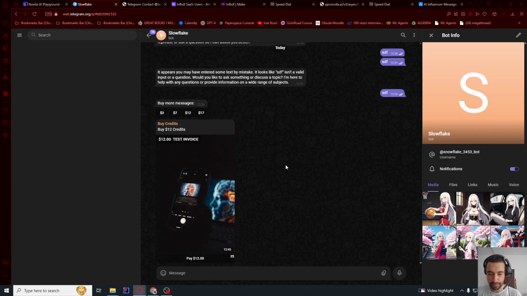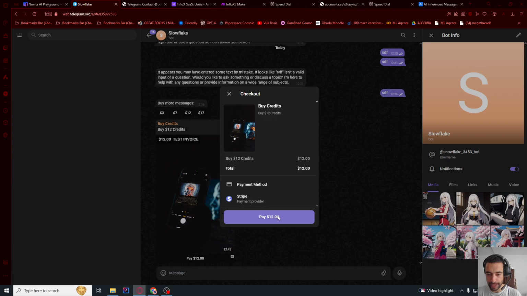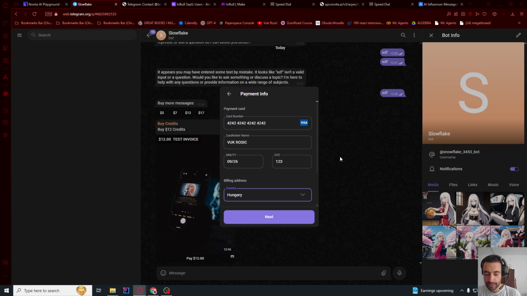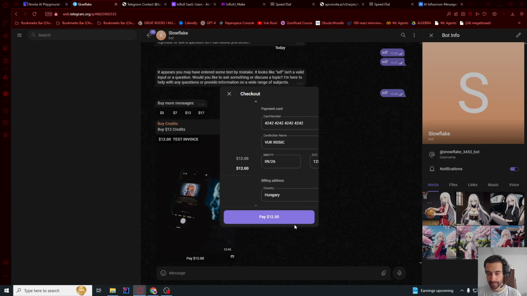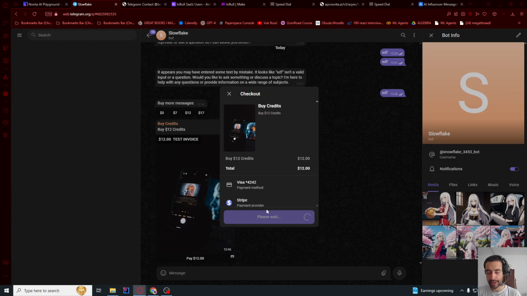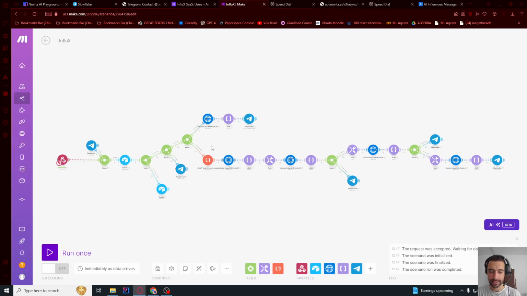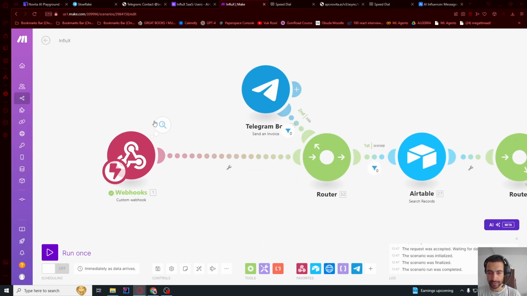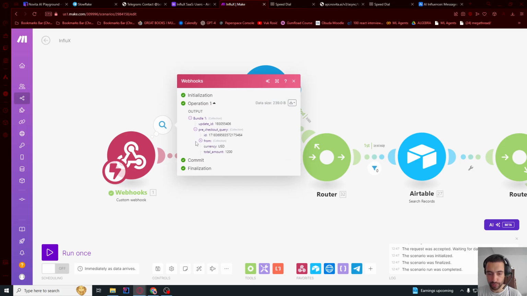So let's go here, pay. So this is the Stripe test number. You test with this card. You put in any future date or any CVC and any country, and then make sure this is running. Okay, and then click next. So if you click pay, if you are testing with your own payment system, then you need to see how they test. So here, let's see, we got this pre-checkout query.